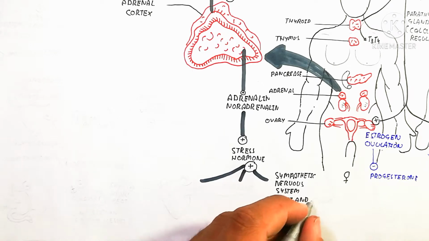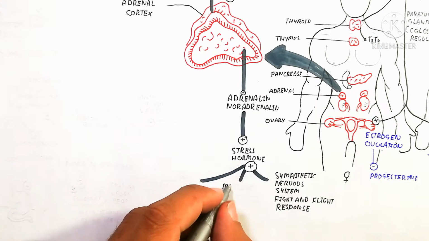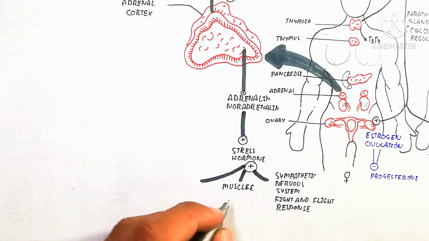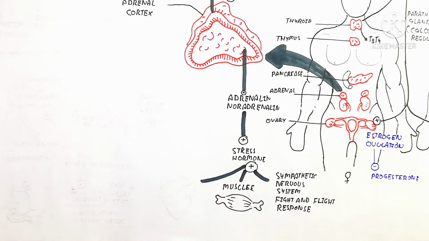So here the adrenaline and noradrenaline will be produced from the inner medullary adrenal medulla. That produces the stress hormone.